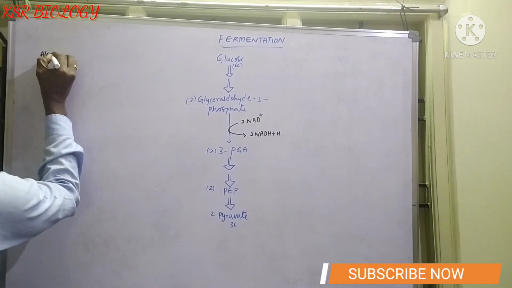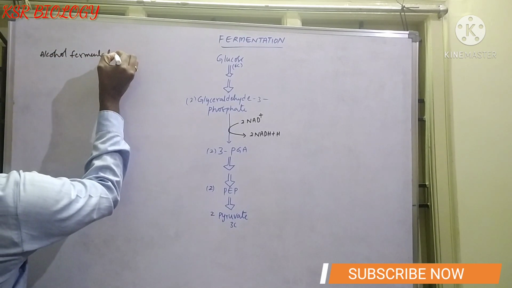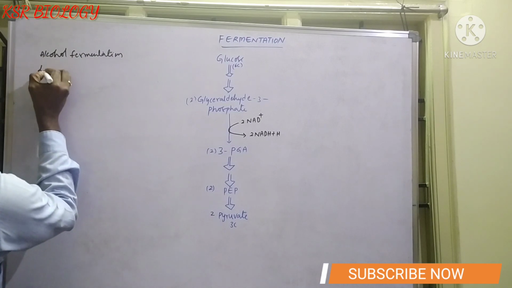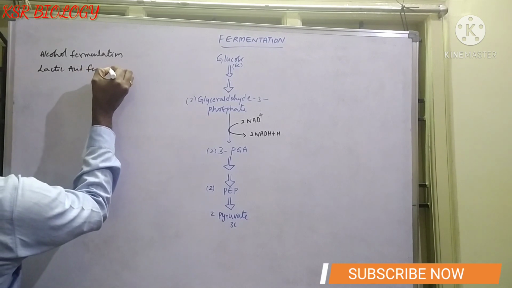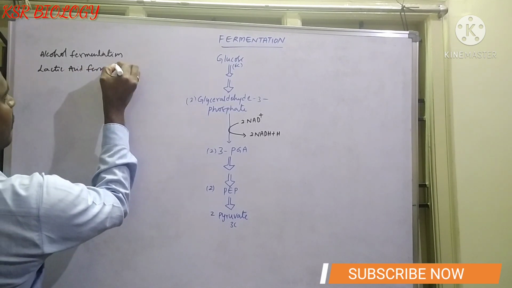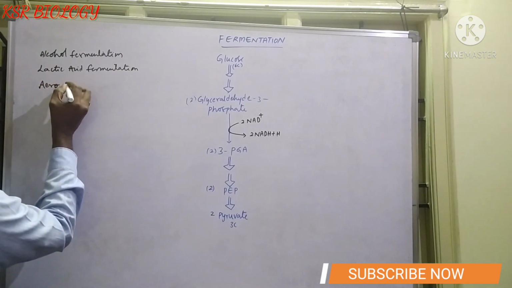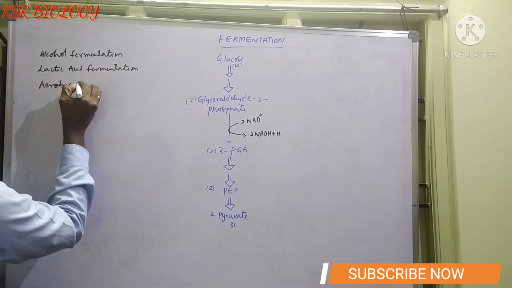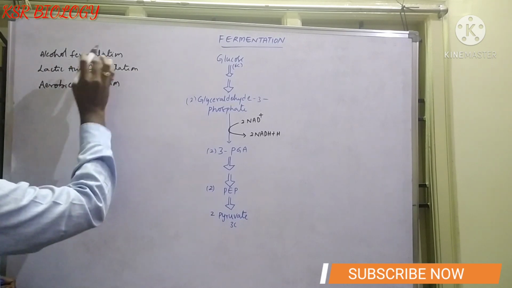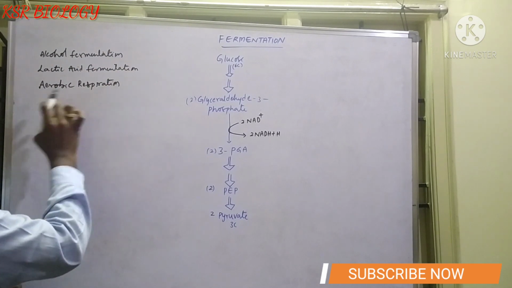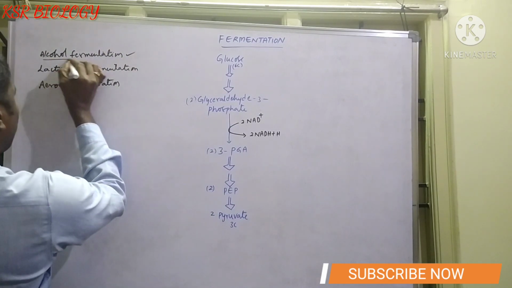So, alcohol fermentation, the second one is lactic acid fermentation, and the third one is aerobic respiration. Alcohol fermentation, lactic acid fermentation, and aerobic respiration. Now we will start with alcohol fermentation.